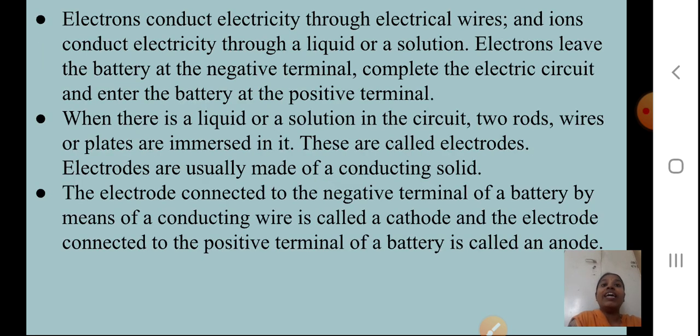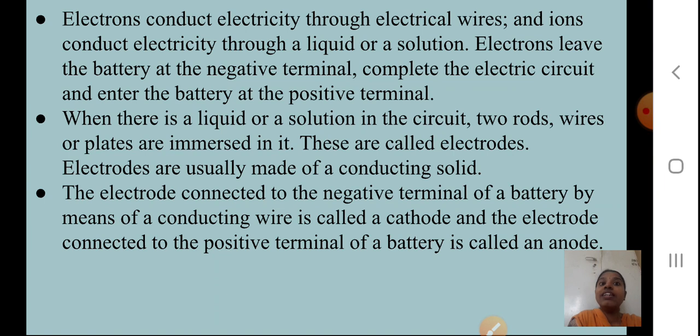Electrons conduct electricity through electrical wires. Who conducts? Electrons. And ions conduct electricity through a liquid or a solution. So Na+ and Cl- ions will be formed in the aqueous solution of whatever water I have added. They are responsible for conducting the electricity.